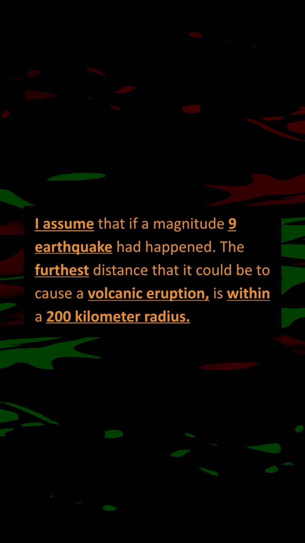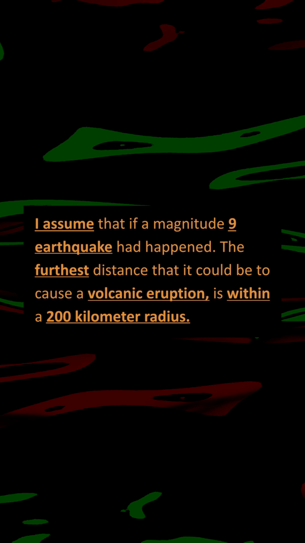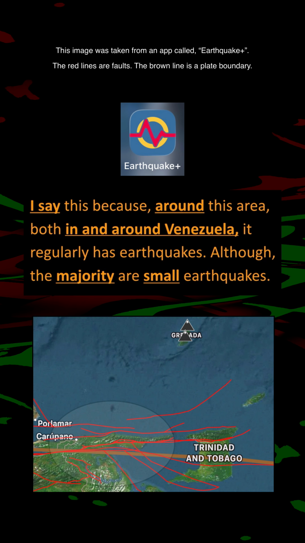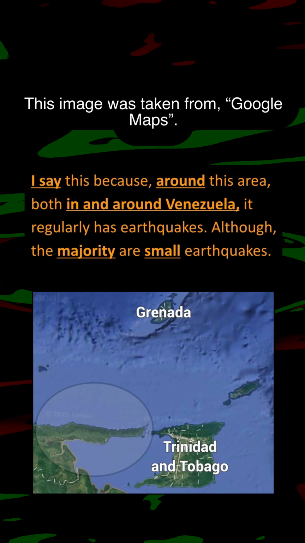I assume that if a magnitude 9 earthquake had happened, the furthest distance that it could be to cause a volcanic eruption is within a 200-kilometer radius. I say this because around this area, both in and around Venezuela, it regularly has earthquakes, although the majority are small earthquakes. Moving on to the next question.